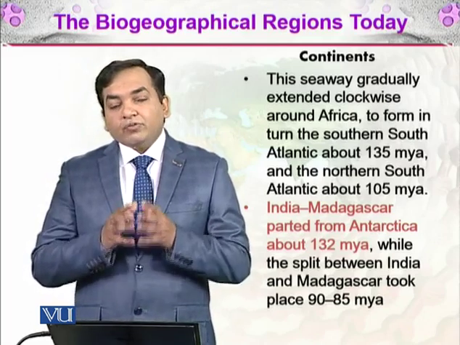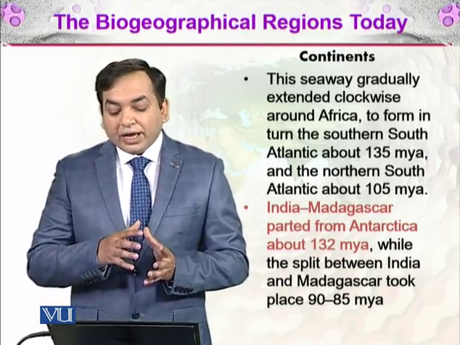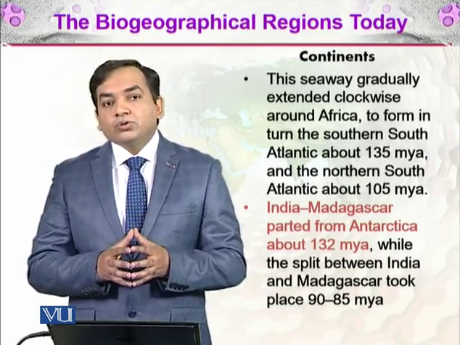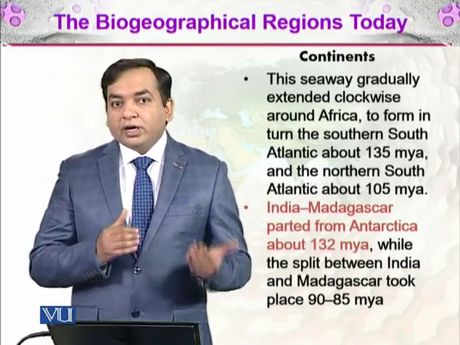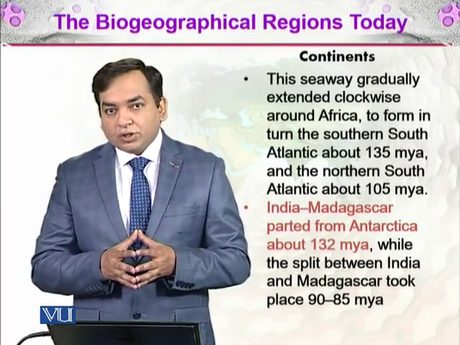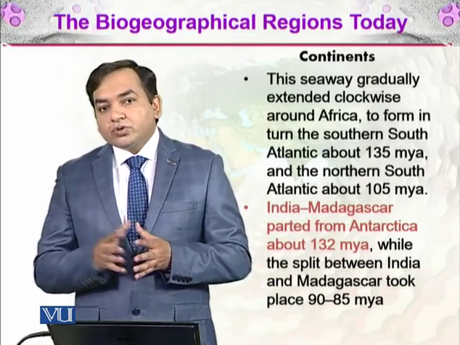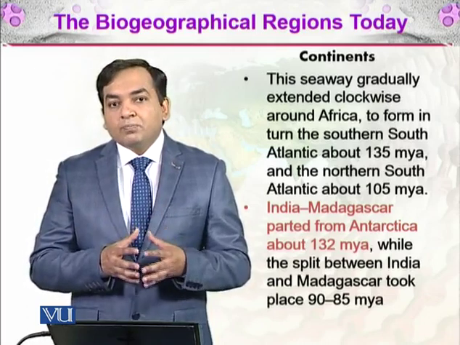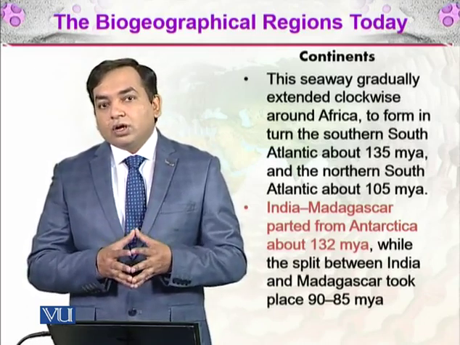So Africa extended gradually clockwise, and in doing so it made the ocean on the left side of the globe, which we say is the west of the earth, and on the eastern side it had the two continents and one big chunk of land which is called Madagascar.